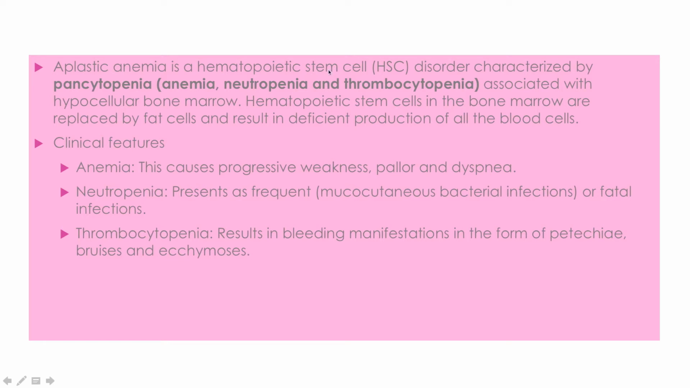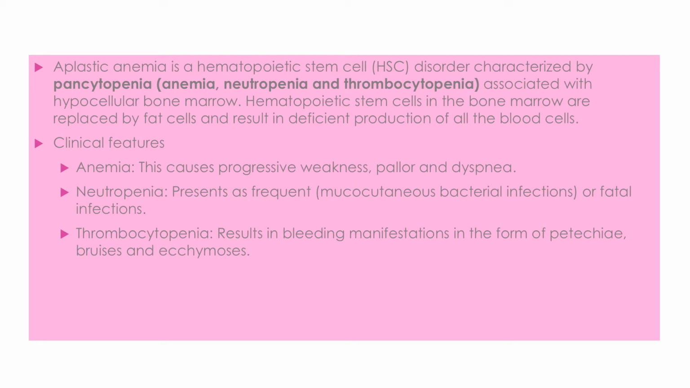Having disorders, thereby the myeloid and the erythroid, both cell lines are defective, producing defects: anemia, neutropenia, thrombocytopenia. All the WBCs will be defective, WBCs will be less, the RBCs will be less. It is associated with hypocellular bone marrow. The bone marrow will not be producing enough reticulocytes, so it will have hypocellularity. Hematopoietic stem cells of the bone marrow are replaced by fat cells, and this leads to the deficient production of all the blood cells: RBCs, WBCs, platelets.